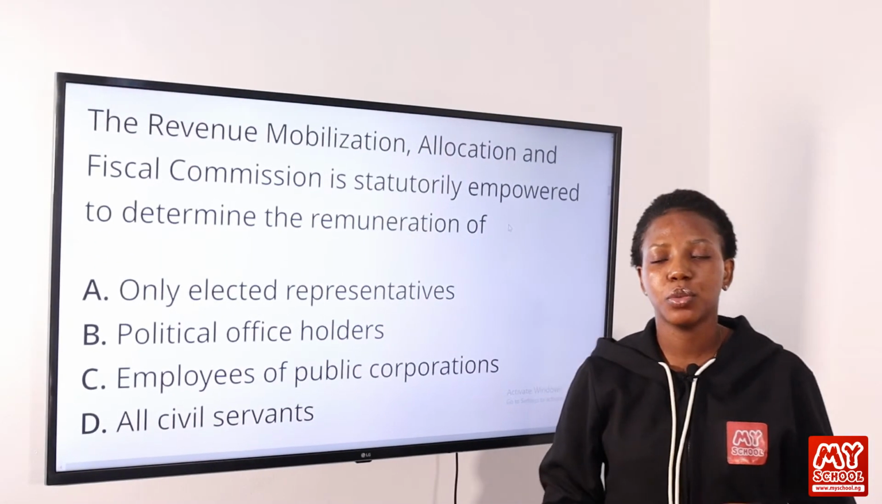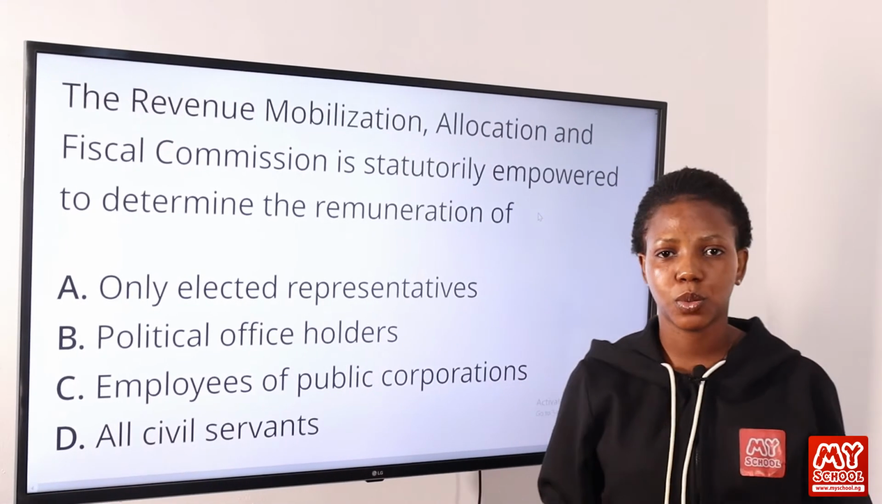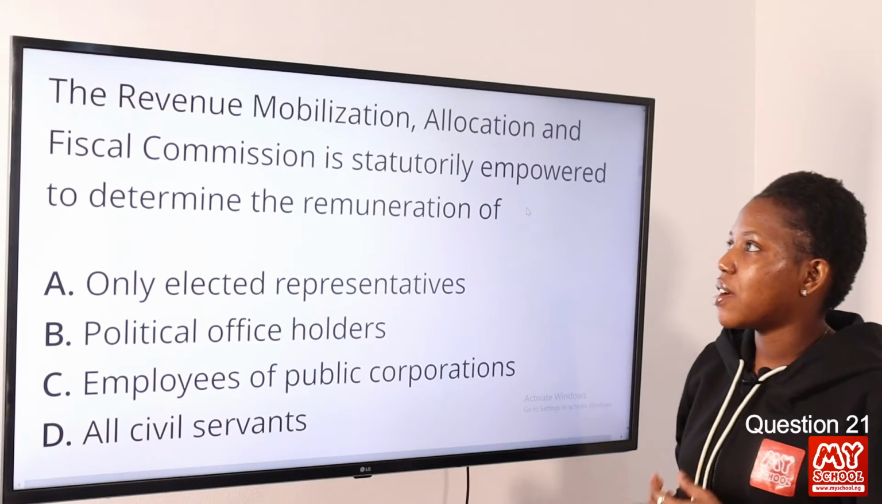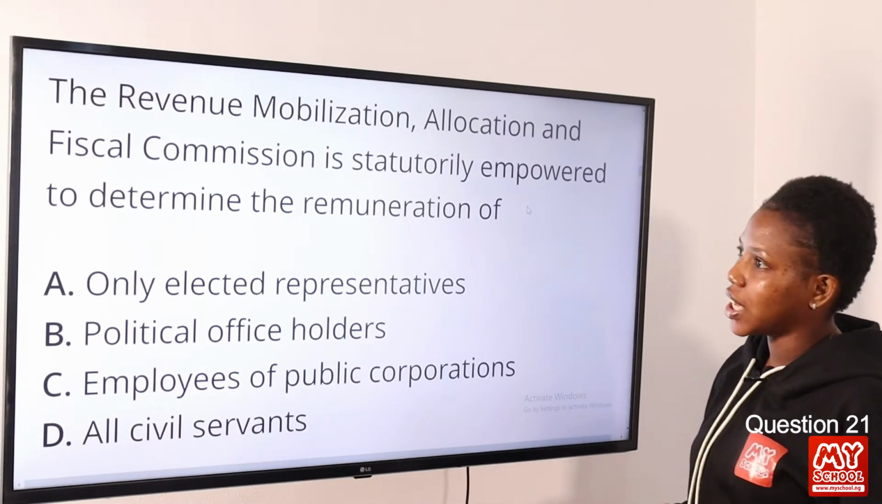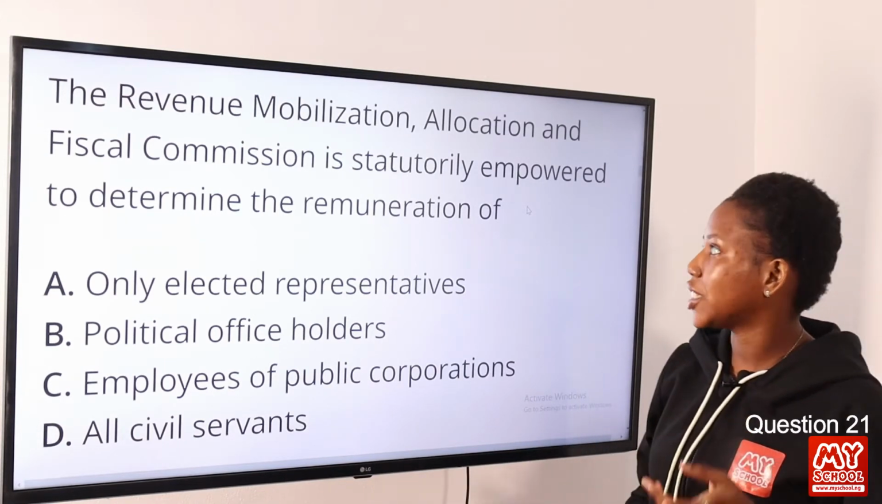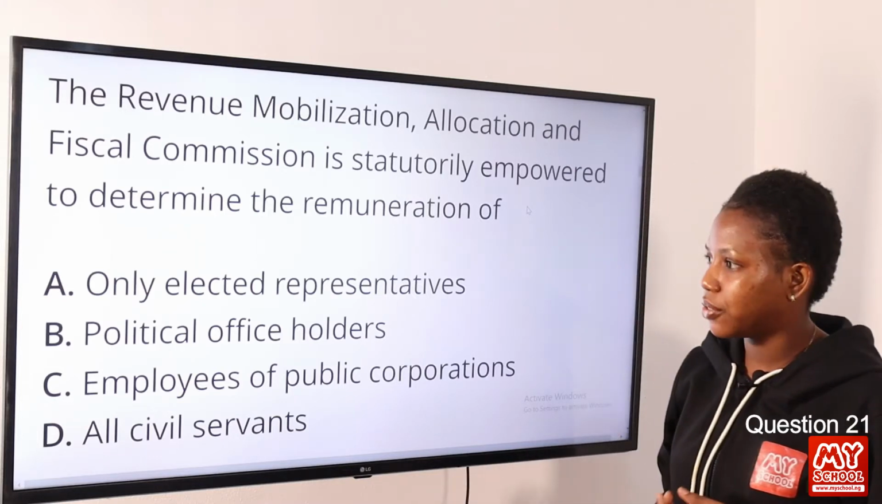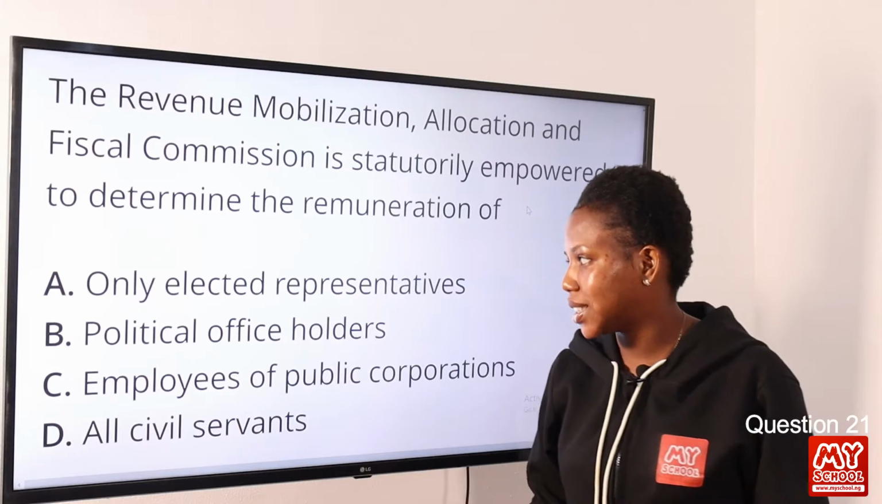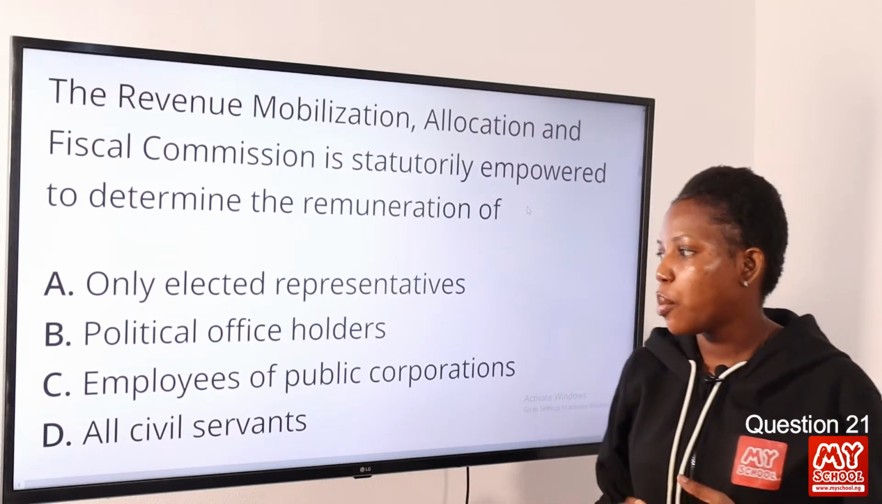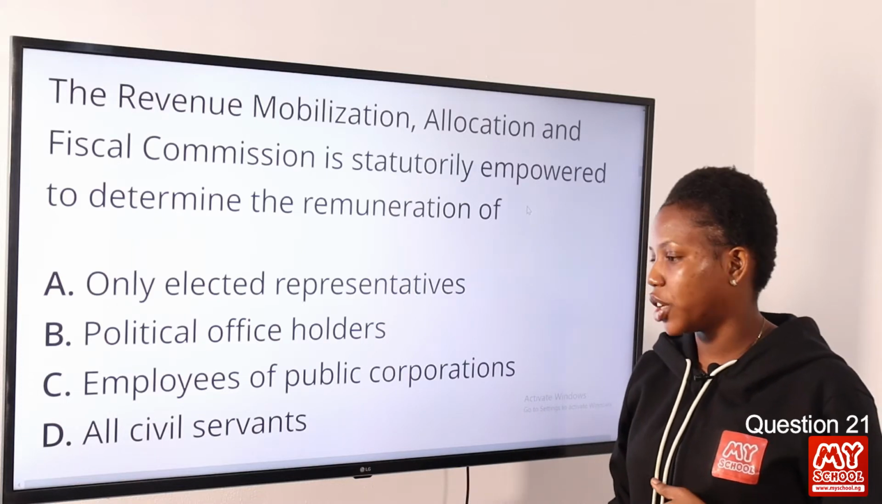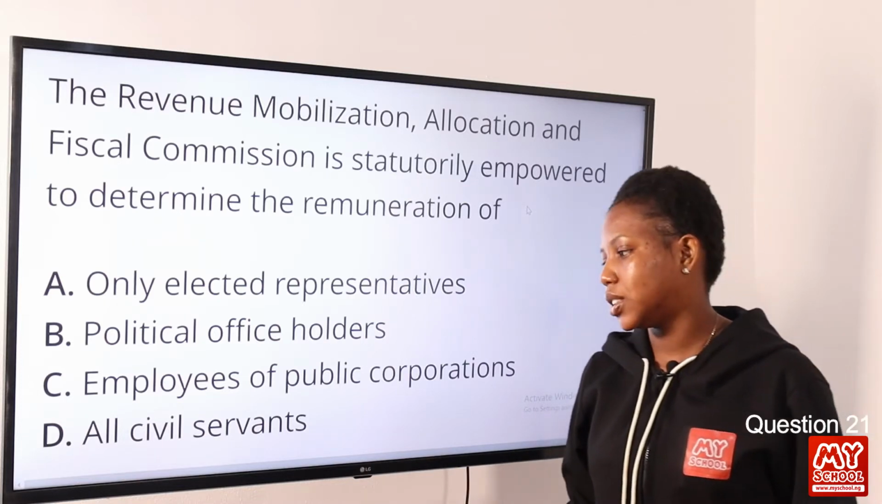So in this video we'll be attempting questions 21 to 40. Now let's begin with question 21. The Revenue Mobilization, Allocation and Fiscal Commission is statutorily empowered to determine the remuneration of dash. Option A, only elected representatives; option B, political office holders; option C, employees of public corporations; option D, all civil servants.